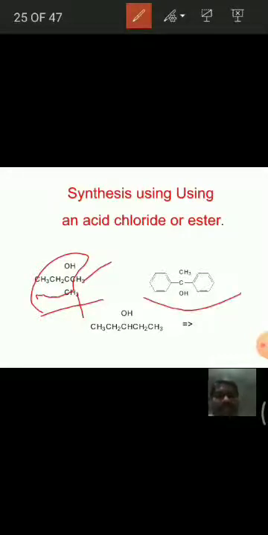And in the second example, see here, 2 phenyl groups are there. That means phenyl group is from Grignard reagent, and this is the remaining group, for example, acetyl chloride. When we treat acetyl chloride with phenyl magnesium bromide, we can easily get this compound.